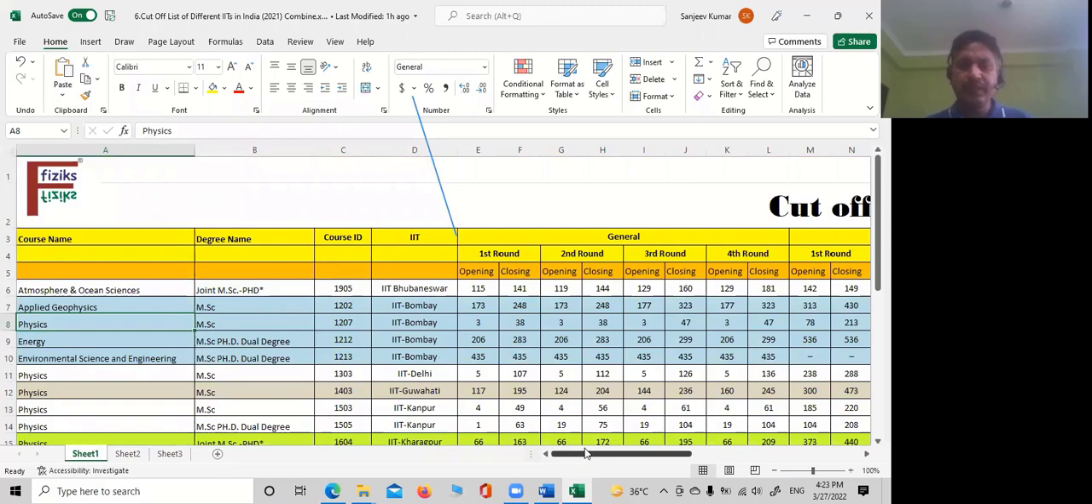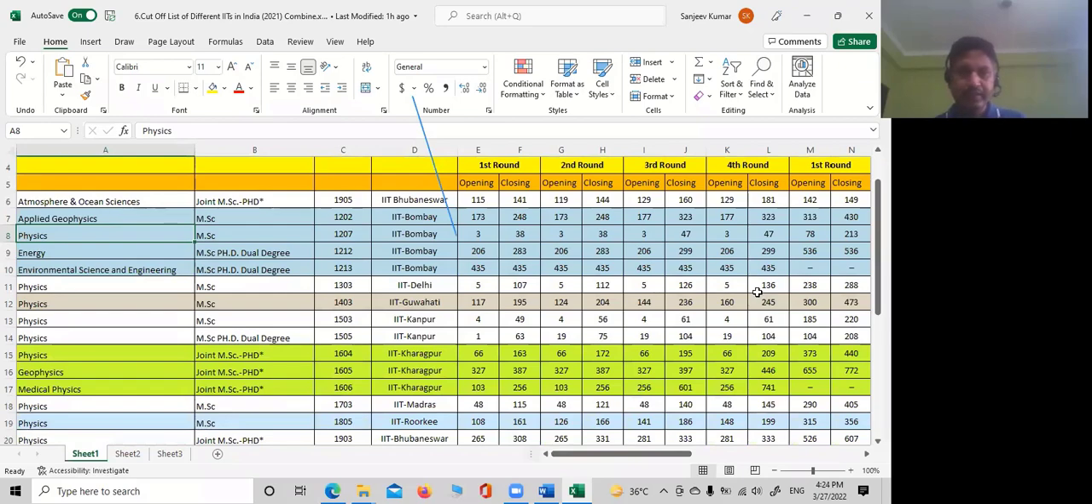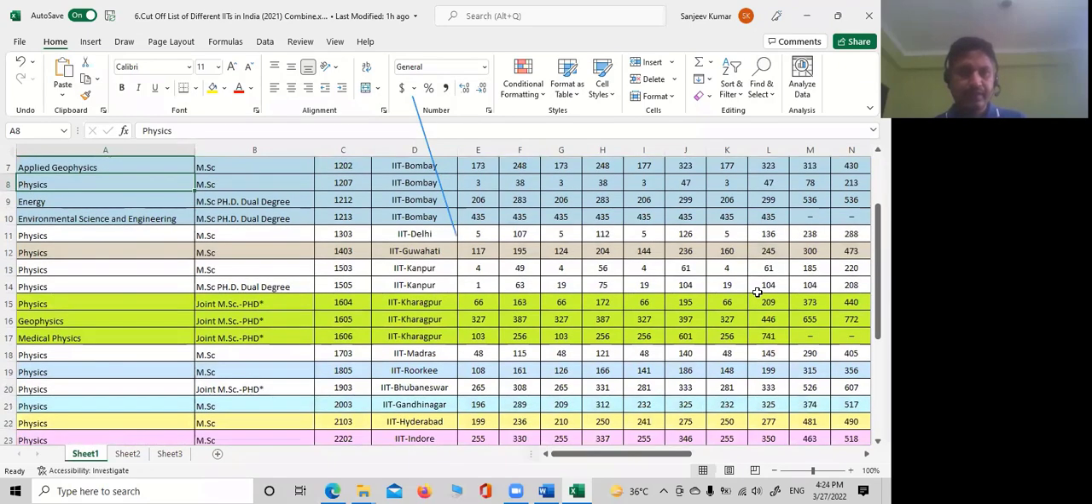Suppose a student is having a rank of below 50. How many of you have your rank in JAM? Is there anyone who is having below 50? Yes, sir. And in general category? Yes, sir. But what's your rank? Sir, 615. So you can have an idea which IIT can give you admission. You are a general candidate? Yes, sir. Okay.